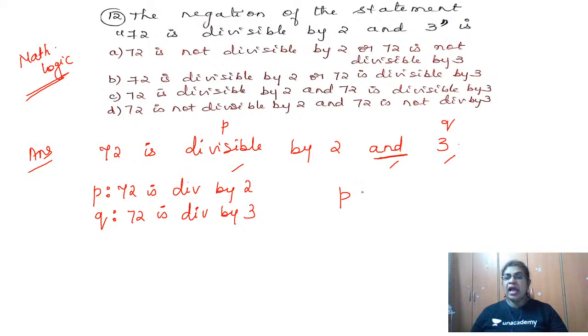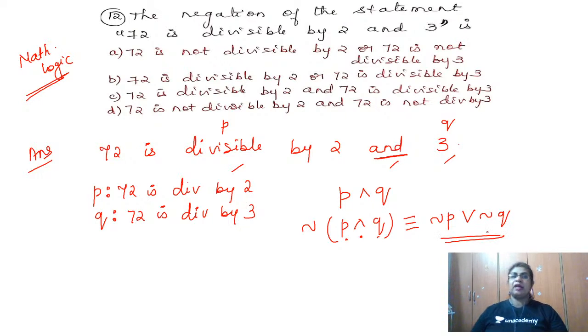It is P and Q, where 'and' is like A without a dash. So whenever you have the negation of P and Q, I have told you, that is logically equal to change, change, change. Negation of P will become or, and Q will become negation Q. So this is your idea for the negation of a logical statement.